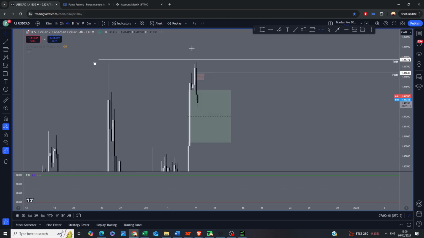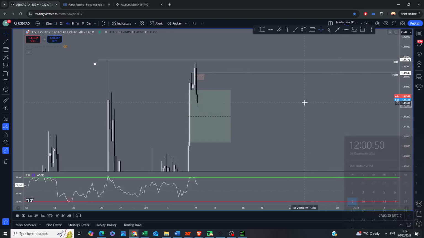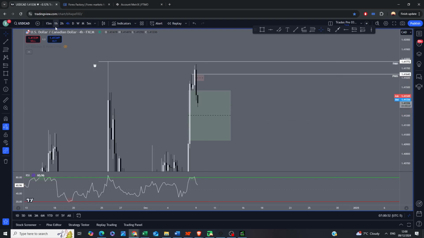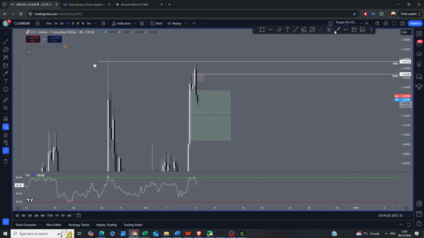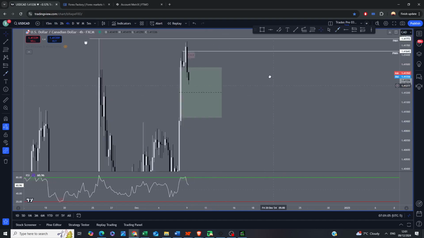Now I'm waiting for price. I don't want to trade right now. It's 12 o'clock. Actually, saying that this is a good time, 12 to 1. I'll see how price reacts. If it comes down into this level, this is a good location for price to come into to find some support. Could potentially go long, and maybe you'll see another 2 bearish candles before we push up.